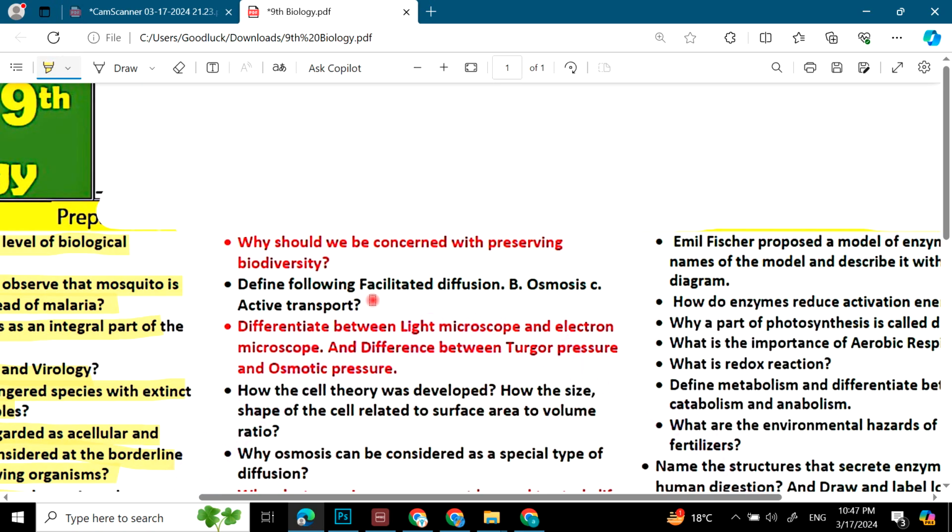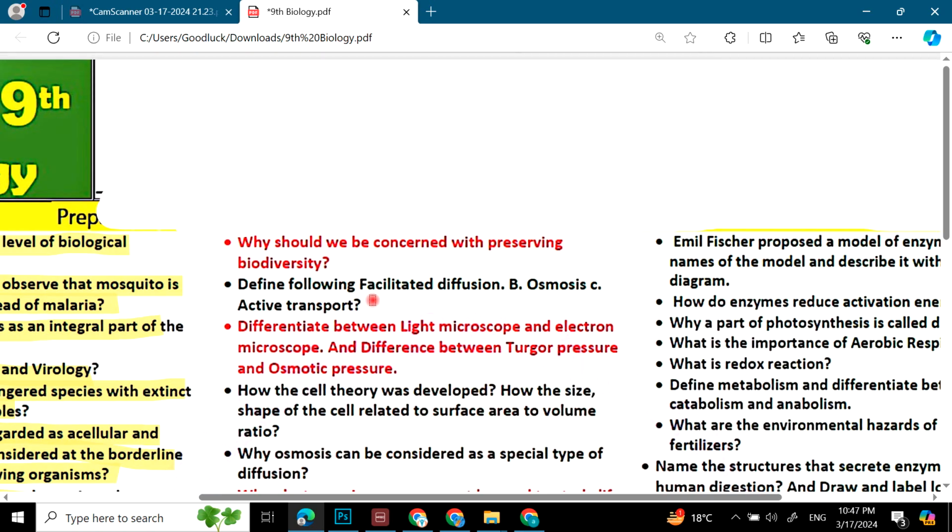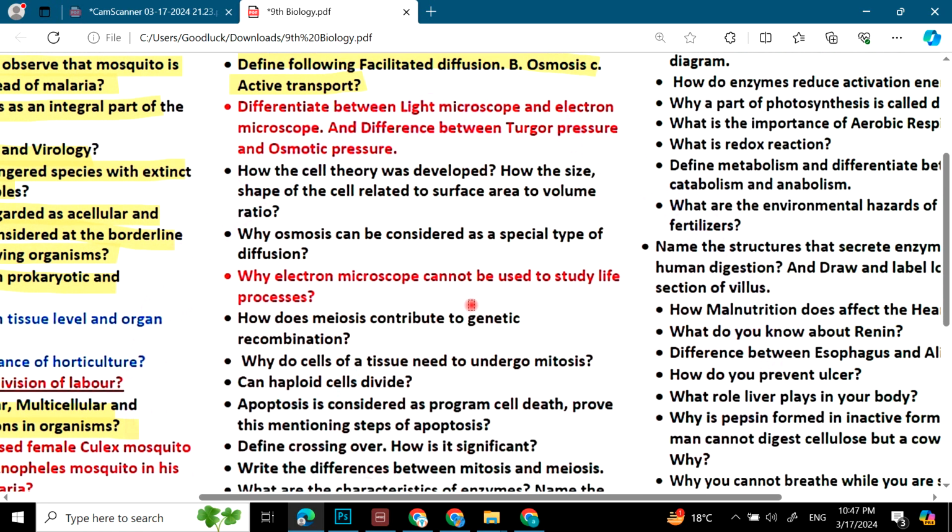जो रेड कलर के क्वेश्चंस हैं, they are very very important. So आप सब बच्चों ने ये बहुत अच्छे से तैयार करने वाले क्वेश्चन। Define facilitated diffusion, osmosis, active transport. Differentiate between light microscope and electron microscope, and difference between turgor pressure and osmotic pressure.